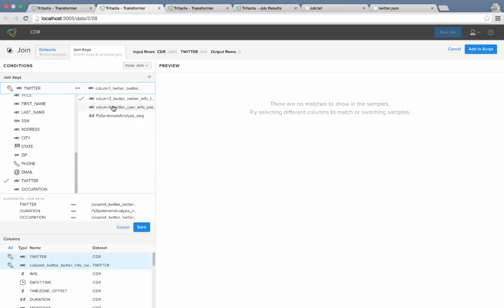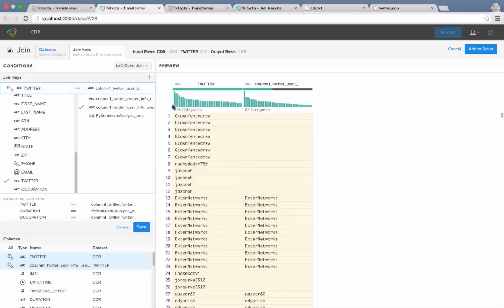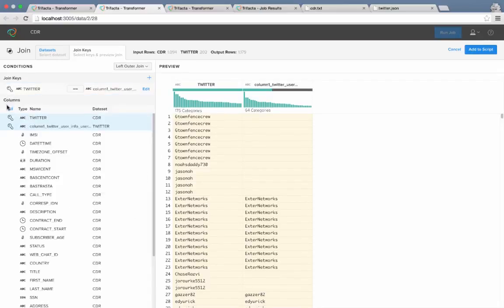By selecting Twitter as the join criteria, I can now see the corresponding values. I can also see that the resulting dataset for the join will be reduced, the reason being that not all customers have known Twitter accounts. In order to keep all the customers, even if the join condition is not verified, I changed the join condition to left outer join. It will keep all the customer data, even if the join is not verified. You can see now that the resulting set is way larger. I'm saving my condition now, as it gave me what I want.